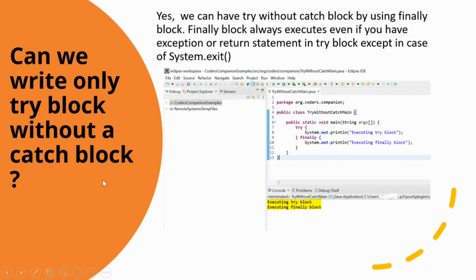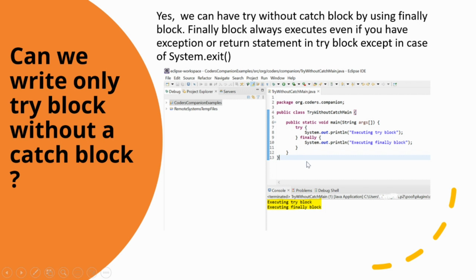The next important question asked in the interview is, can we write only the try block without a catch block? The answer to this question is yes, we can have the try block without the catch block by using the finally block. The finally block always executes even if you have an exception or a return statement in the try block, except in case of the System.exit method. This is what we have already discussed in the previous slides, that we can have try and finally, and the finally block will always be executed.